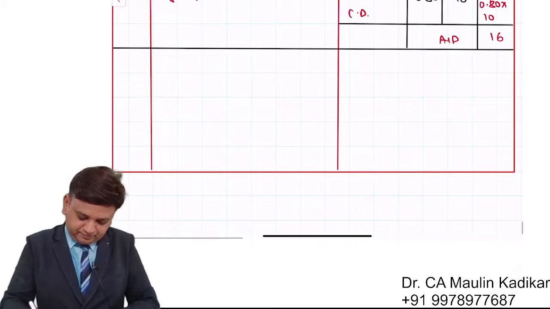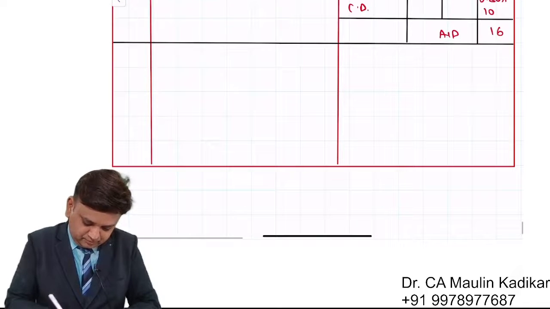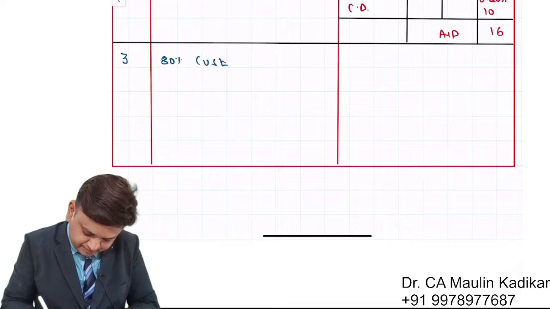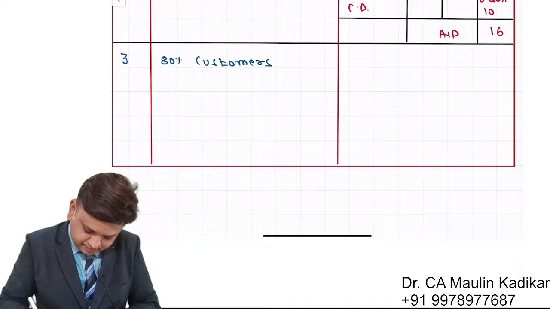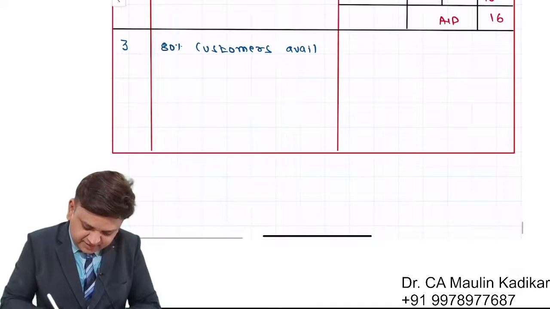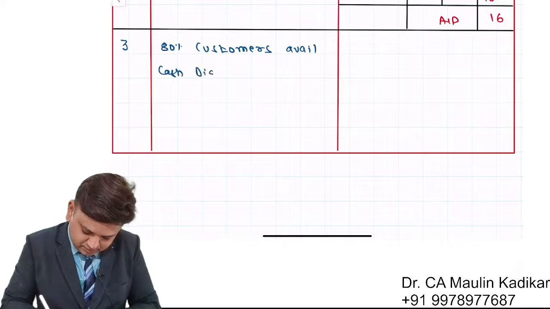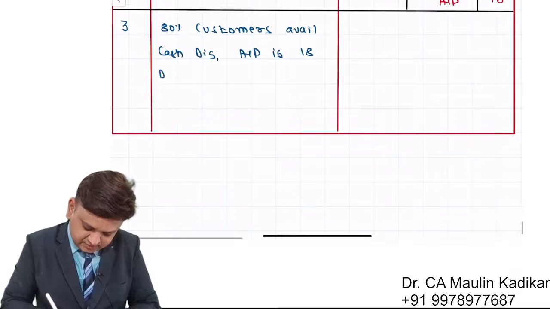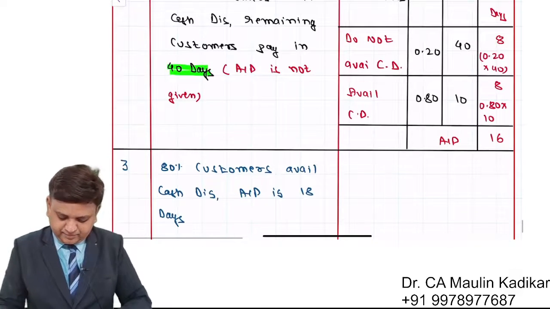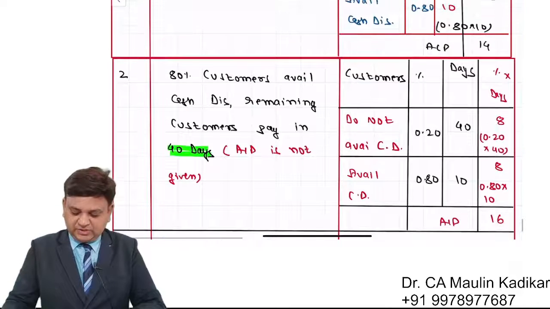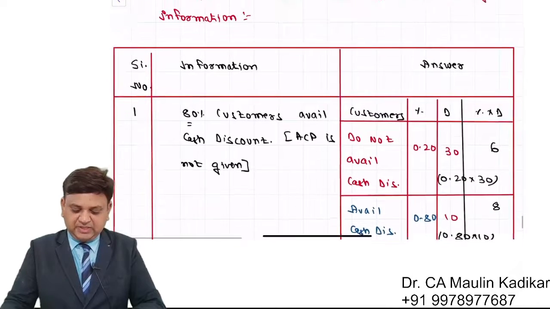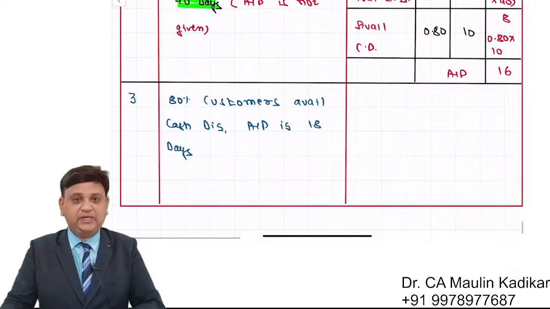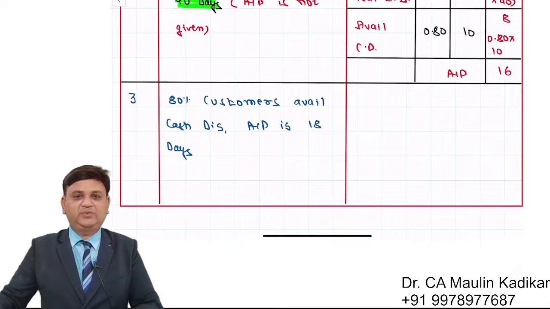Third situation. 80% customers avail cash discount, comma, average collection period is 18 days. Now my question to all of you is this. Write the answer in the chat box. For the purpose of calculating the carrying cost in this example, we will consider how many days? Please write the answer in the chat box.